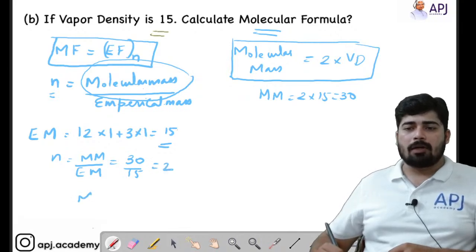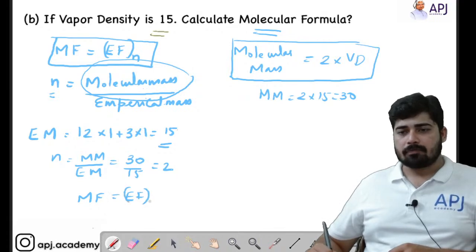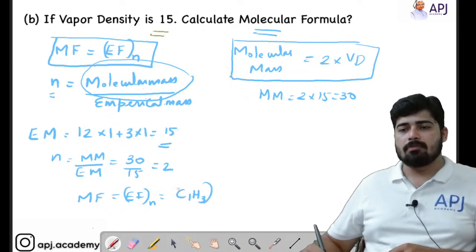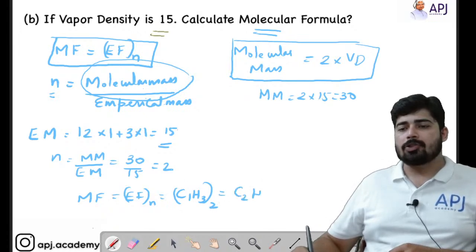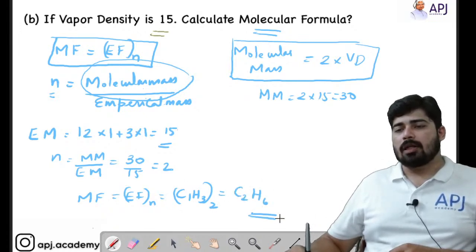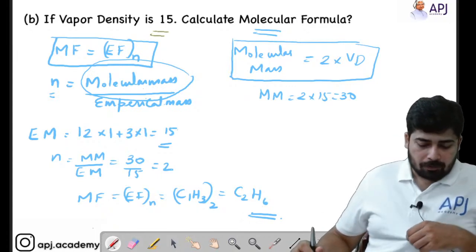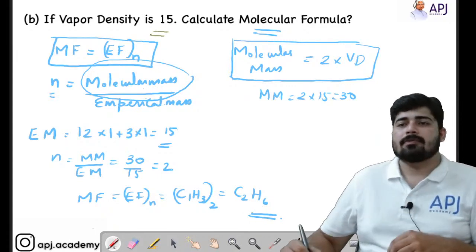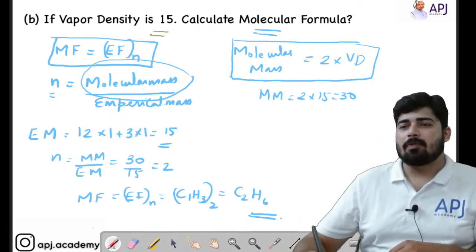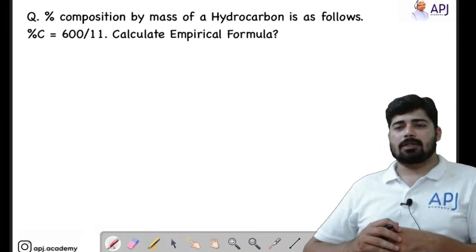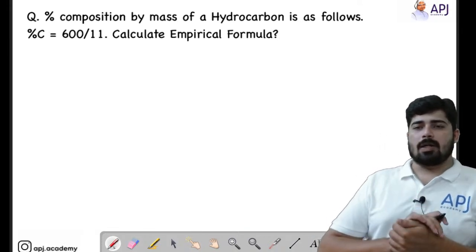Now what is the molecular formula? Molecular formula is equal to empirical formula times N. That is, empirical formula C1H3 times 2, that is C2H6, is the molecular formula of the given compound. Is it clear, students? Please let me know in the comment section. This is one of the important topics from the chapter mole concept. Now let's see another one.